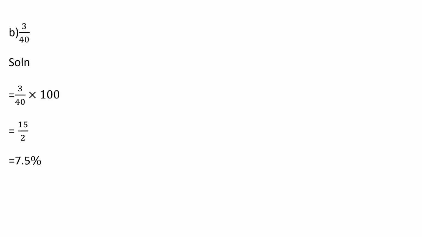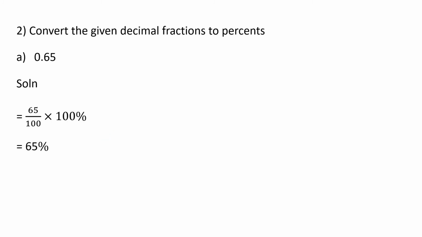3 by 40. Convert it into percentage. 3 by 40 into 100. Cancel it and write down the answer. You get 7.5 percentage. Now, convert the given decimal fraction to percentage. In this question, you have a decimal value, 0.65. After the decimal point, how many numbers are there, children? Two numbers, right? After the decimal point you have two numbers.